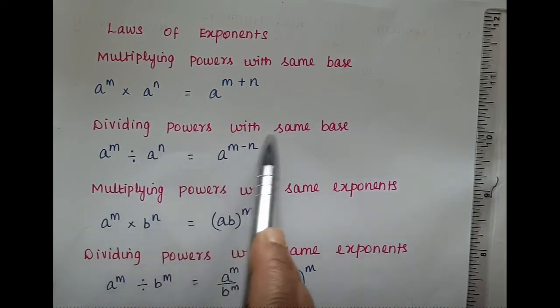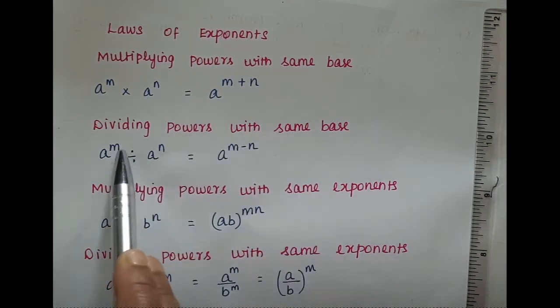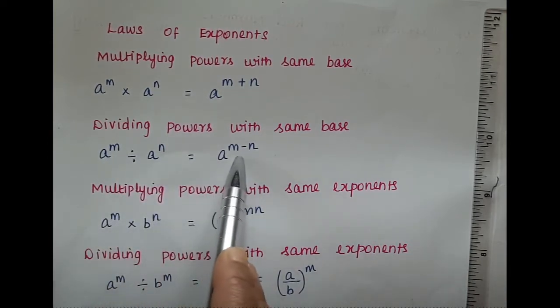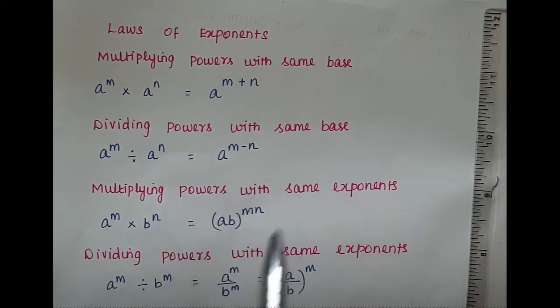Dividing powers with same base. Base are same, powers are different. So a to the power of m divided by a to the power of n is equal to a to the power of m minus n. Multiplying powers with same exponents. Base are different, powers are same, that is exponents are same. a to the power of m into b to the power of m is equal to ab the whole power m.